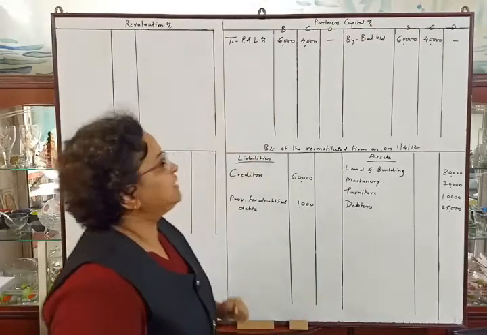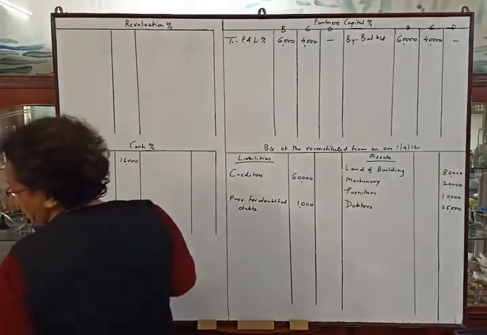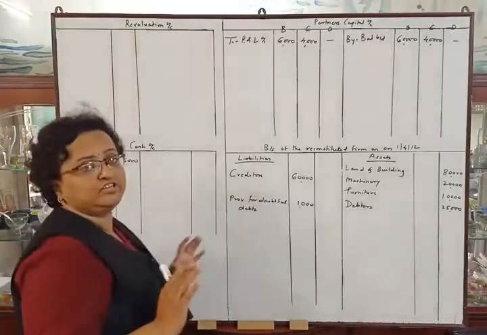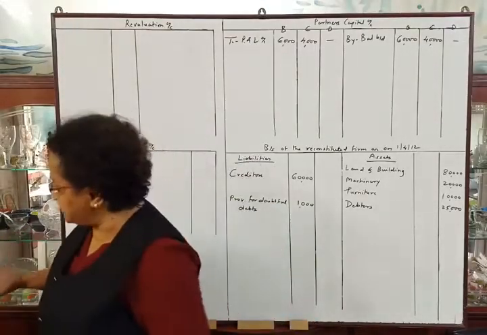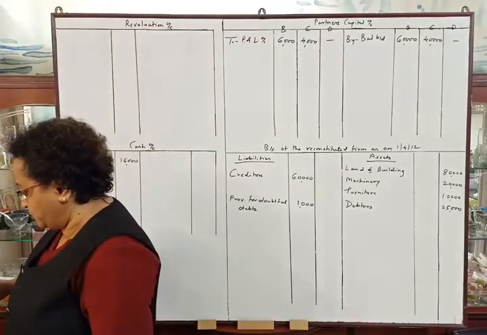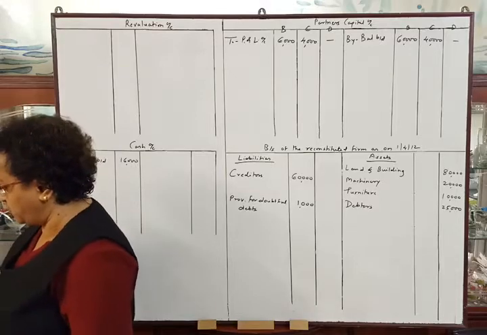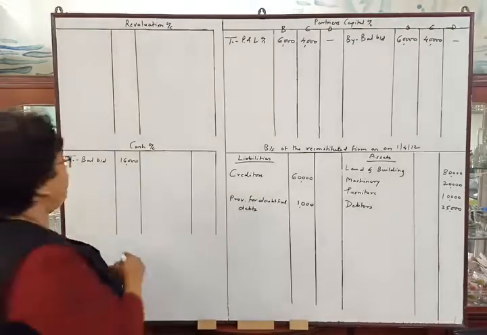Now let us start to solve the adjustments. First adjustment, see the first adjustment. In the first adjustment only the new profit sharing ratio is given. So now we will solve the second adjustment. D will bring rupees 30,000 as his capital and rupees 15,000 for his share of goodwill. So D is bringing rupees 30,000 as his capital.